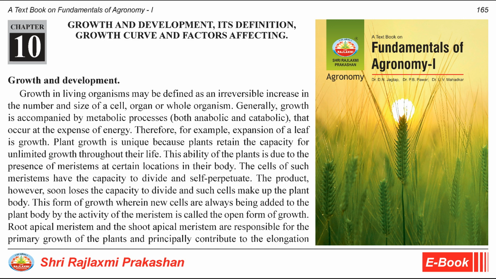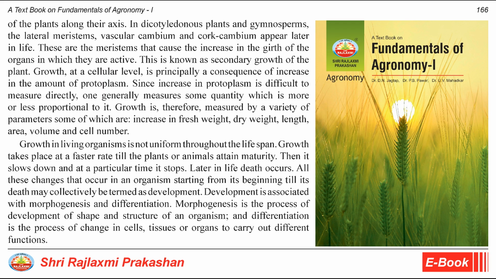Root apical meristem and the shoot apical meristem are responsible for the primary growth of the plants and principally contribute to the elongation of the plants along their axis. In dicotyledonous plants and gymnosperms, the lateral meristems, vascular cambium and cork cambium, appear later in life. These are the meristems that cause the increase in the girth of the organs in which they are active. This is known as secondary growth of the plant.